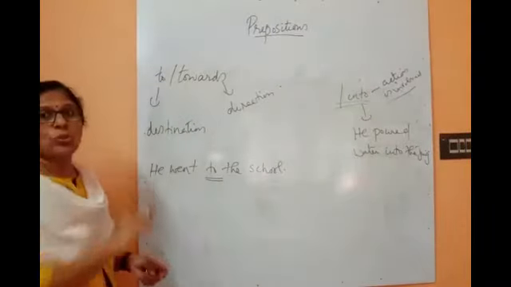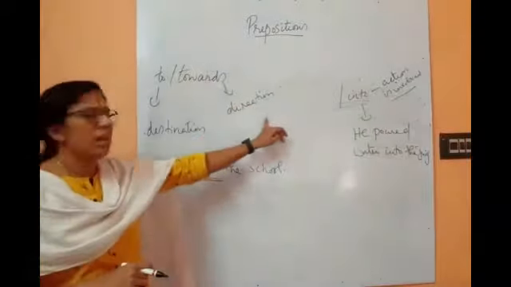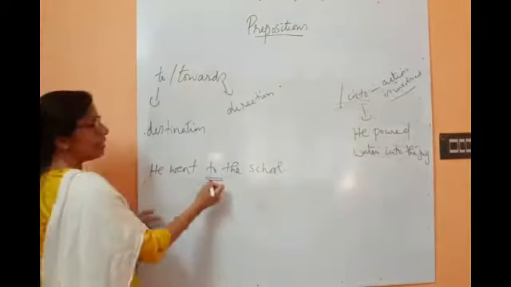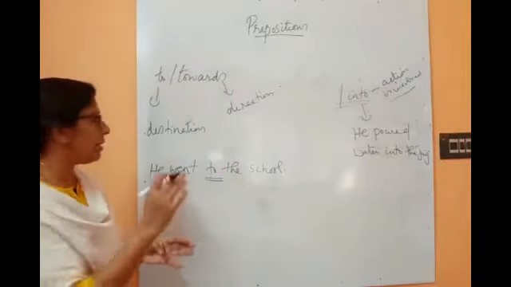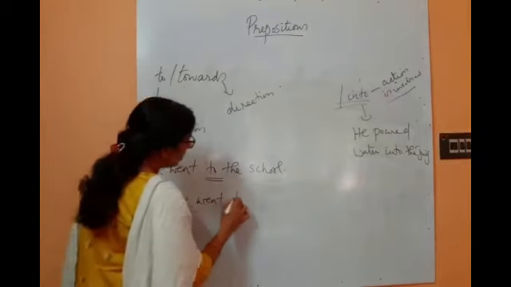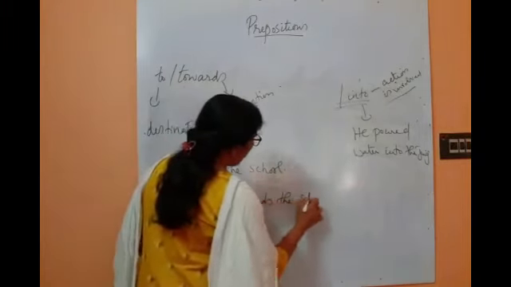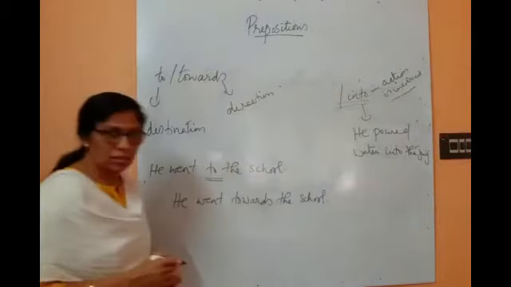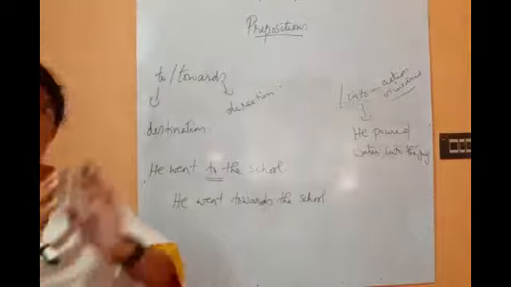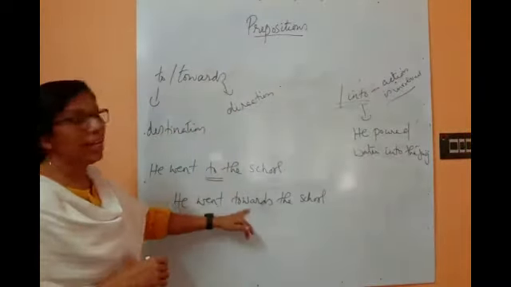So, to and towards. To means destination and towards means direction. Example: he went to the school. That means he reached the destination. But he went towards the school means in that direction where the school is. We don't know whether he is going to school or not. In the direction of school, he was moving. So towards always denotes direction.